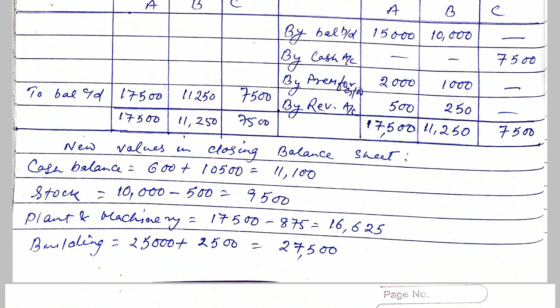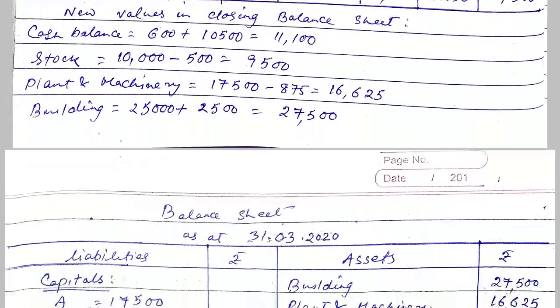Now new values in the balances or values in the closing balance sheet. Since cash already has 600 balance, 10,500 brought by C. So the new balance of cash now will be 11,100. Stock has fallen by 500. New value of stock is 9,500. Plant and machinery also falls by 875. So new value of plant and machinery is 16,625. Building increased by 2,500. So value of building will now be 27,500.